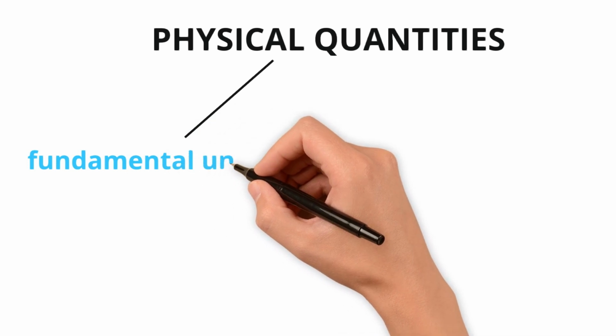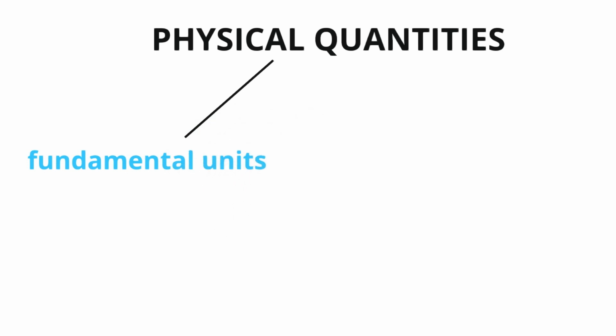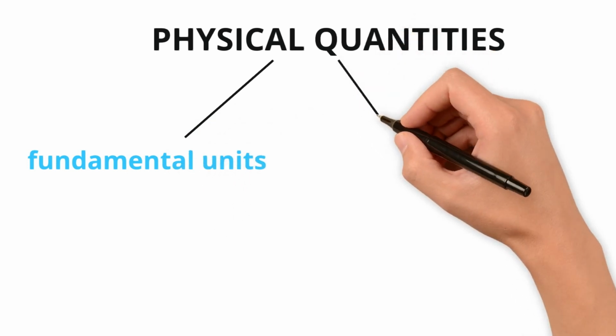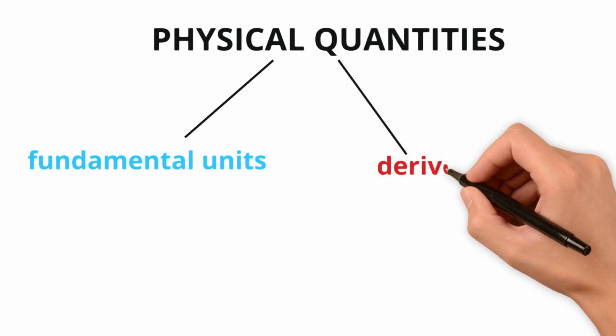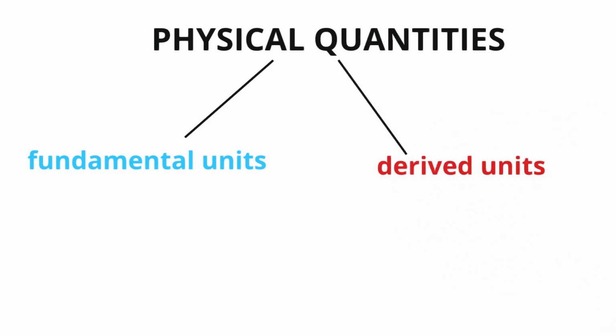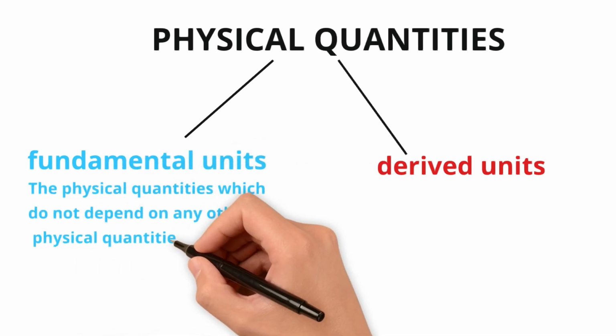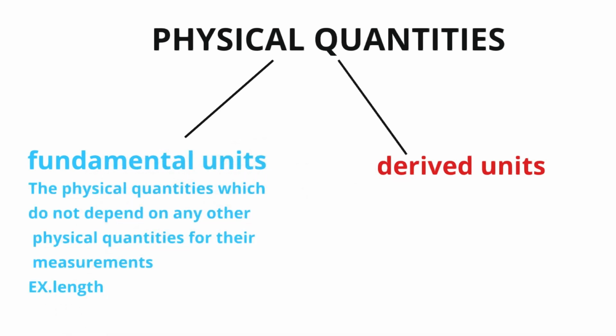Physical quantities are majorly divided into two categories. The very first one is the fundamental unit and the second is the derived unit. Let us see them one by one. Fundamental unit. The physical quantities which do not depend on any other physical quantities for their measurement are fundamental units. An example is length.